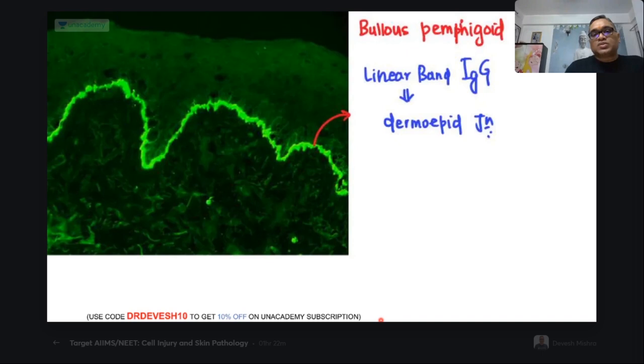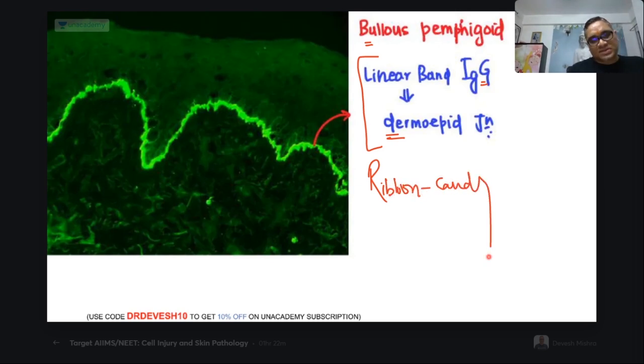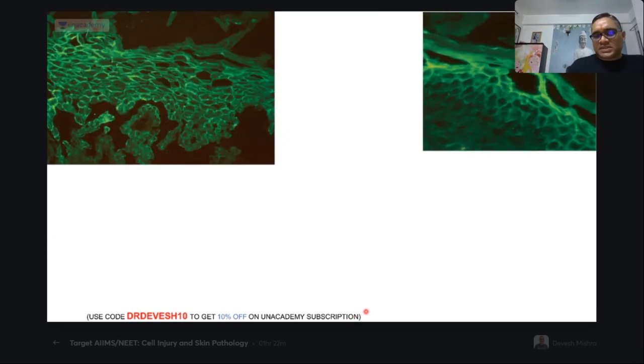So in bullous pemphigoid, we see a linear band of IgG at the dermo-epidermal junction, and this is called ribbon-candy linear immunofluorescence. So ribbon-candy linear immunofluorescence will be seen in bullous pemphigoid. Done. Fine. See this. This is pemphigus vulgaris. This is pemphigus foliaceus. What is the difference?